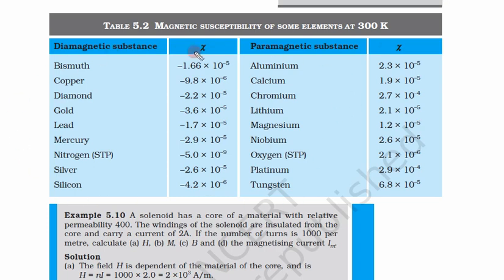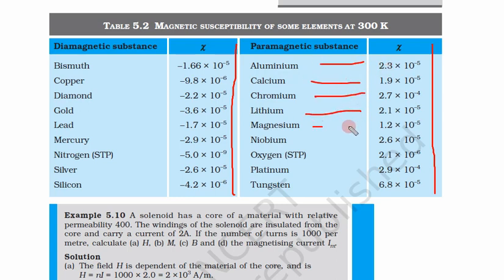So let us see this table 5.2. Here are some materials for which chi is negative. For some materials chi is small and positive. So aluminium, it is positive, calcium positive, chromium positive, lithium positive, magnesium, niobium, oxygen, platinum and tungsten. For all these things it is positive, that means these substances are paramagnetic substances.